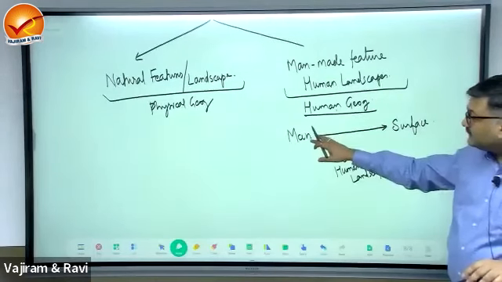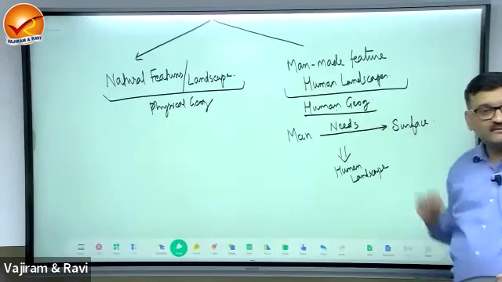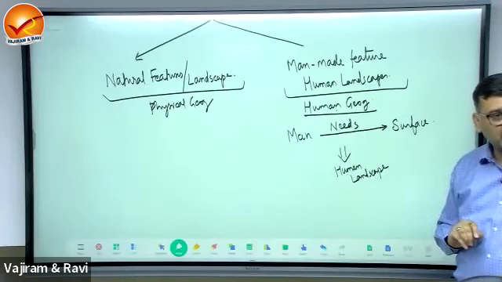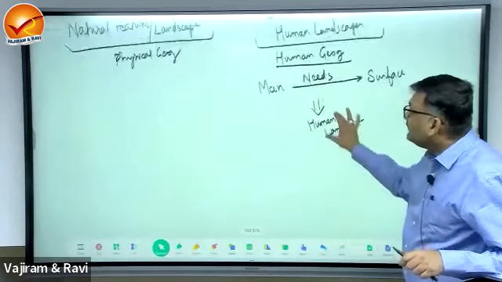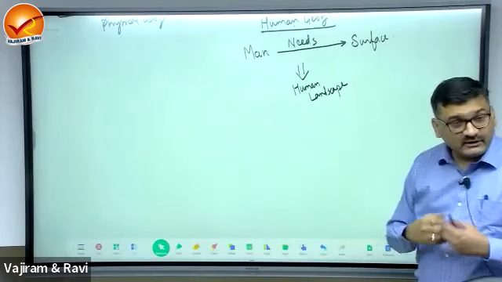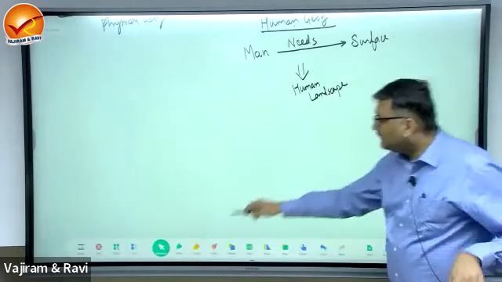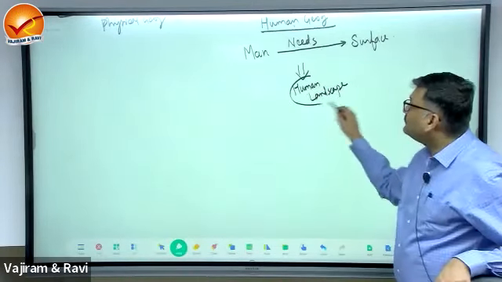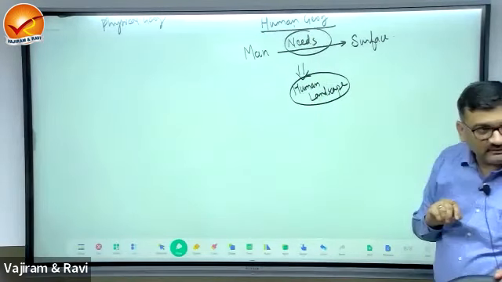What is the driving factor here? It is the needs. Needs are the driving factor. Man is interacting with the surface of the earth based on the needs, in order to fulfill his needs. Now, you can say the human landscapes are the outcome of fulfillment of the needs. Okay, fulfillment of the needs.